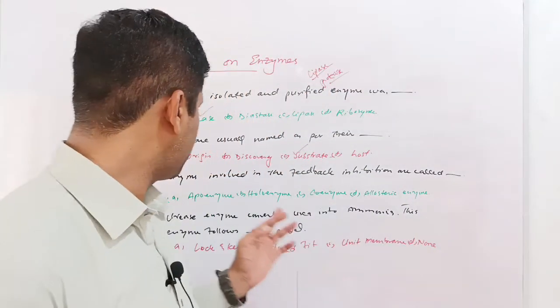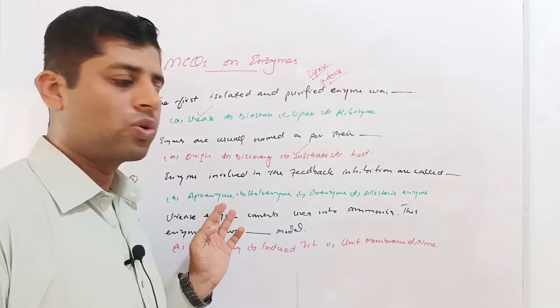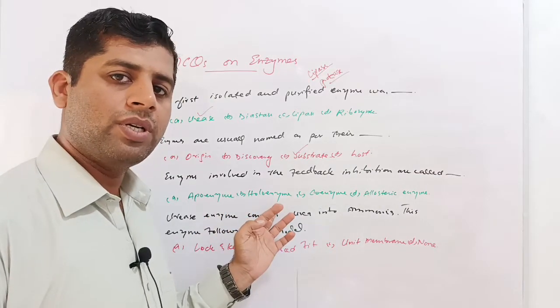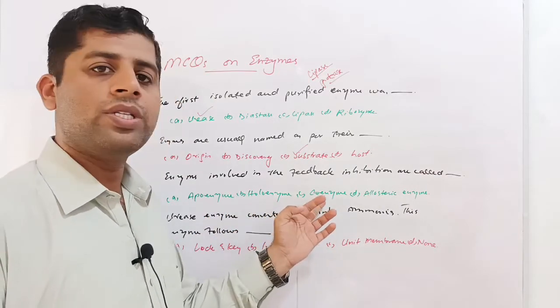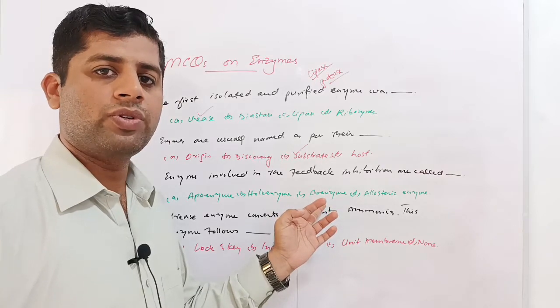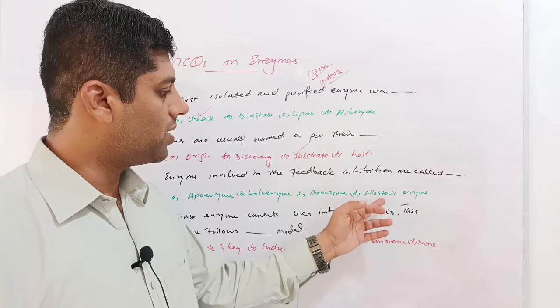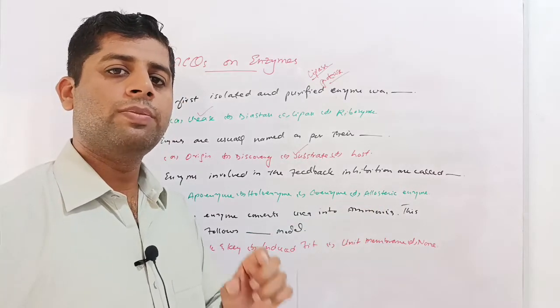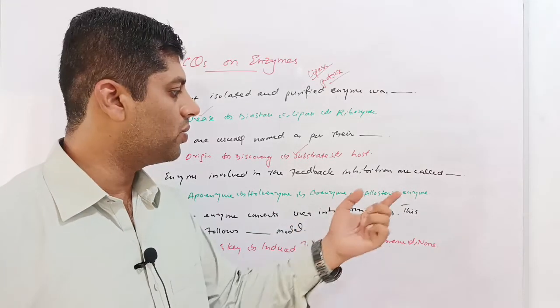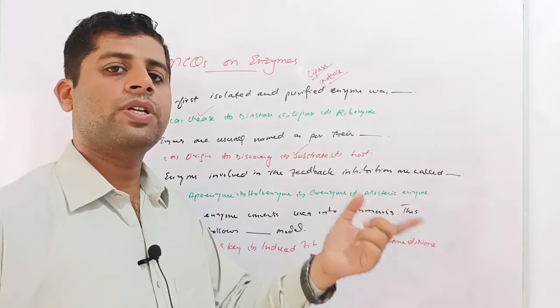Here the first option, apoenzyme, is the enzyme without cofactor. The holoenzyme is the enzyme along with the cofactor. Coenzyme is the organic component of the cofactor which is required for enzyme activity. And allosteric enzymes are those kinds of enzymes in which inhibitors or their own products are attached to their allosteric site and stop the activity of these enzymes.